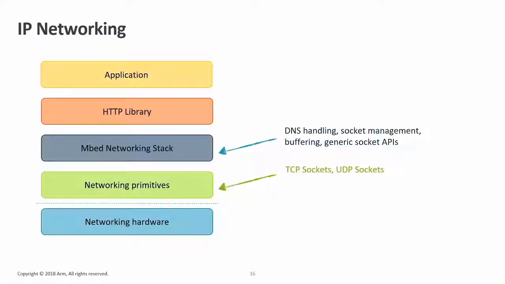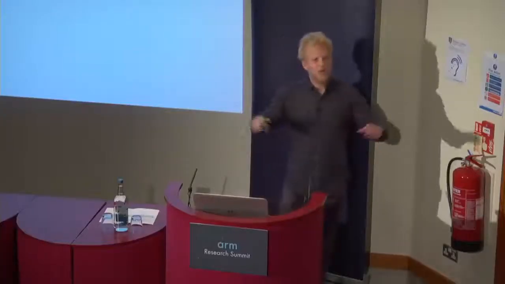Typically an emulator does it on a hardware level. So the moment that a write comes in over UART that says open a socket, that's the moment that someone jumps in, or maybe you have an actual Ethernet driver that is then emulated or forwarded to something on your computer. I figured it might work better if we hook into the networking primitives in Mbed OS. So we have TCP sockets and UDP sockets, that's the underlying layer.